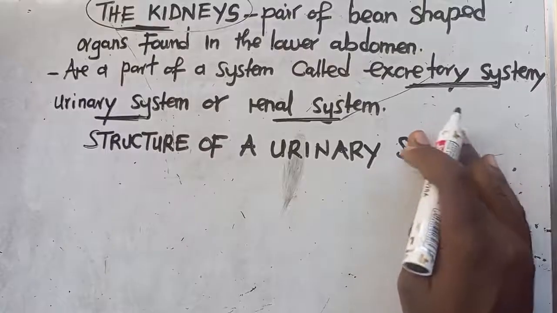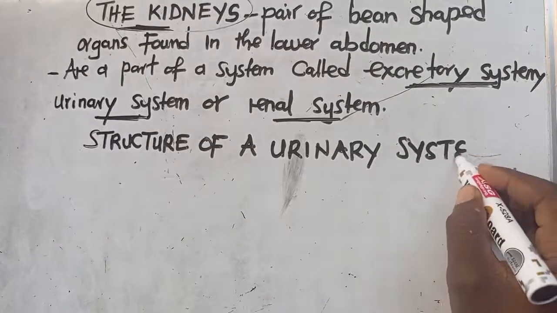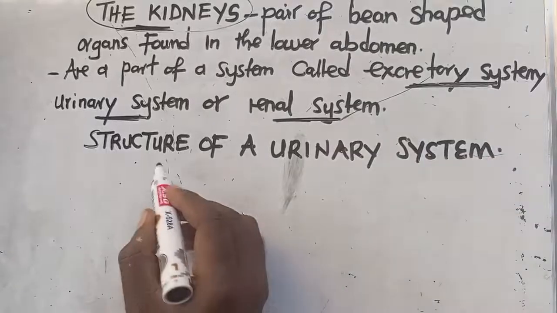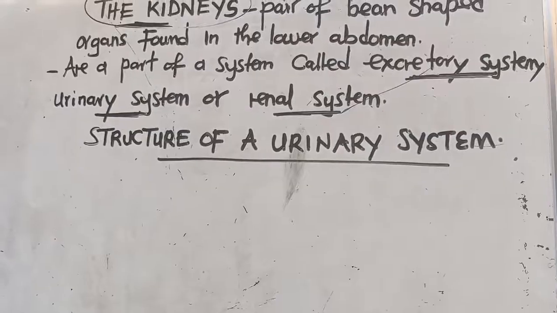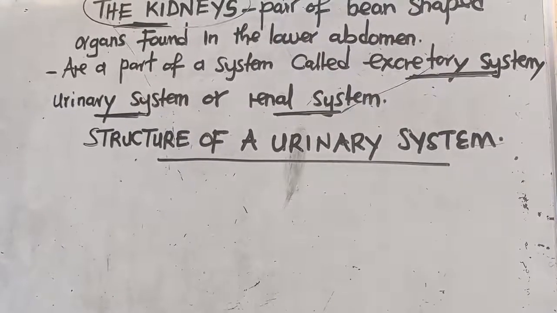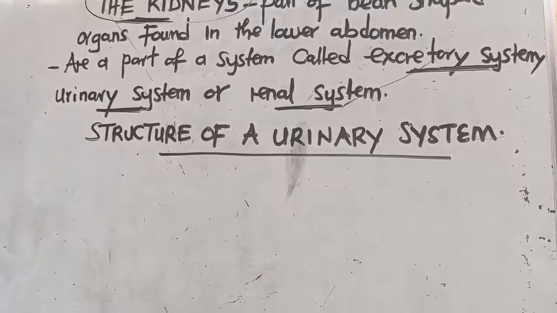We look at this particular structure, and we must be able to label it. Even as I give you this structure, I guess you are able to follow me clearly and see. If you are not good at drawing, you just need to pay attention to this.